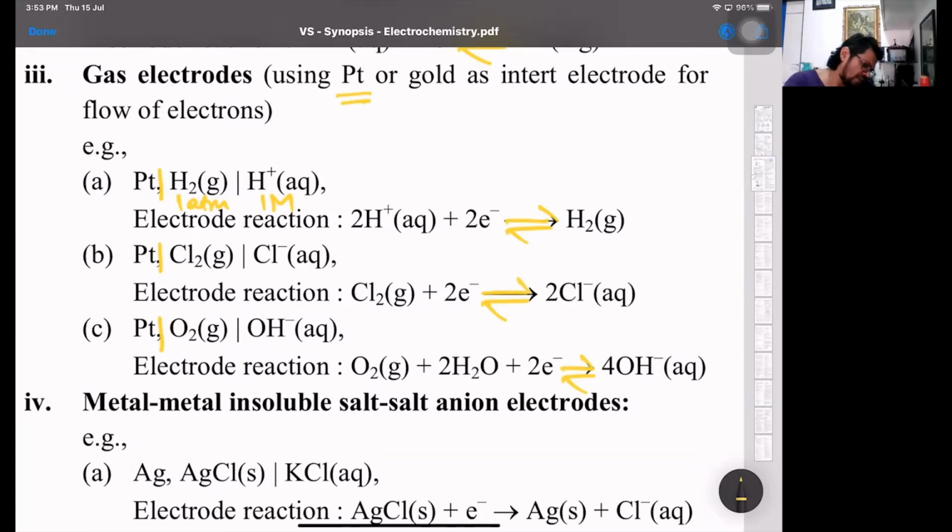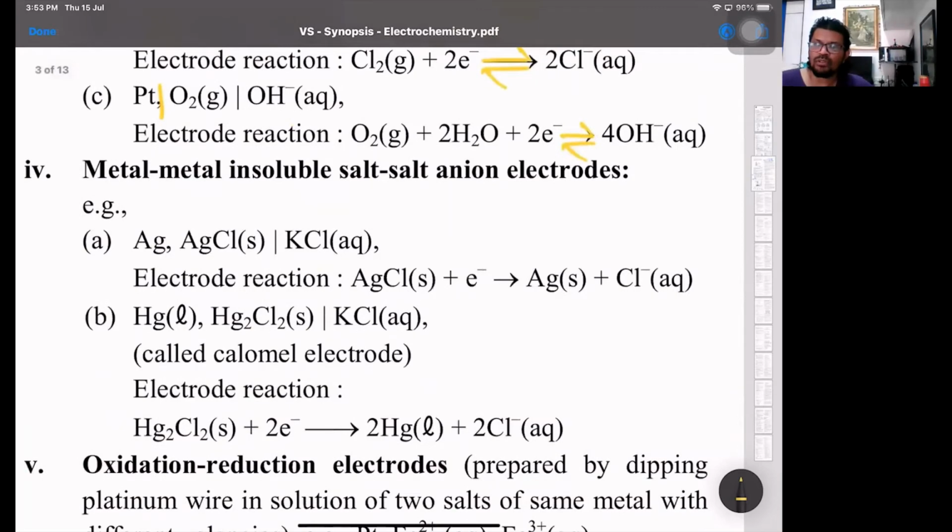Then comes what we have as the metal insoluble or metal sparingly soluble salt electrode. That's what I said. So metal in direct contact with a sparingly soluble salt, single vertical line is direct contact. And again in direct contact with a solution of a common anion, where the metal combines with the anion to form its salt. Okay, so that's the reaction. Once again, both sides it can be cathode or anode depending upon with whom it is coupled.